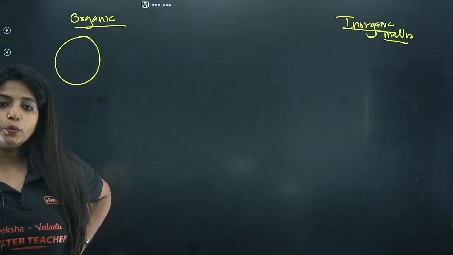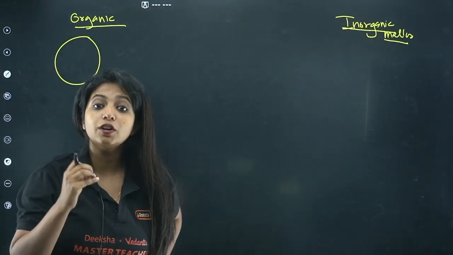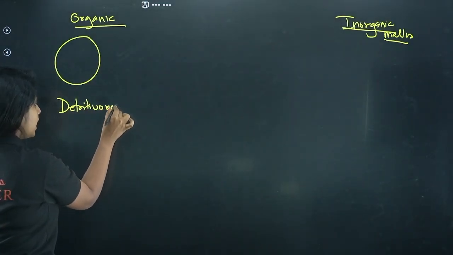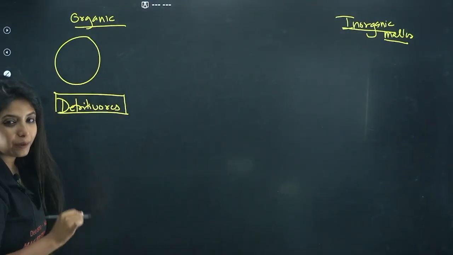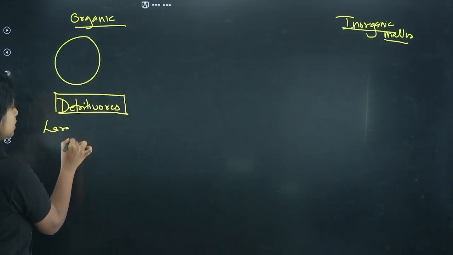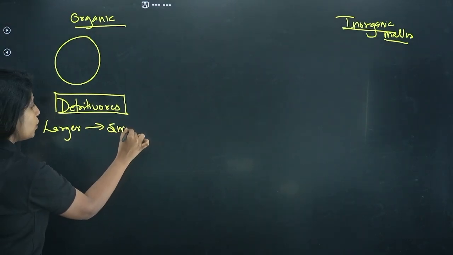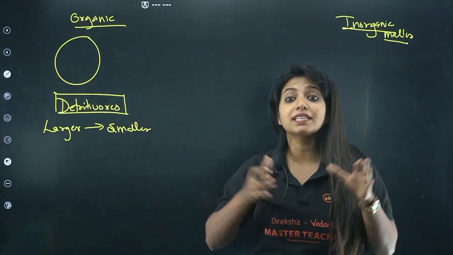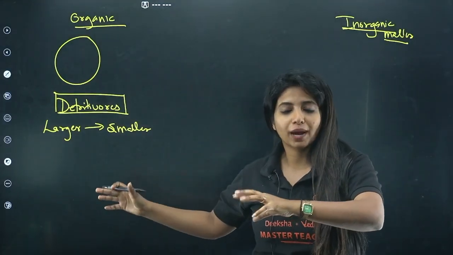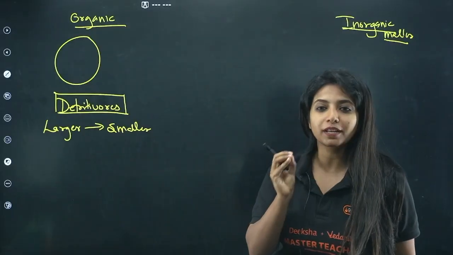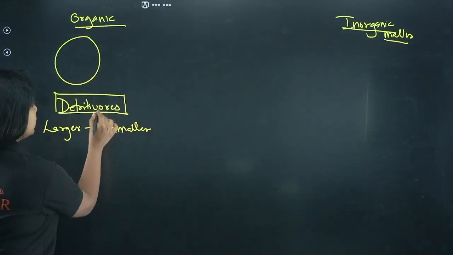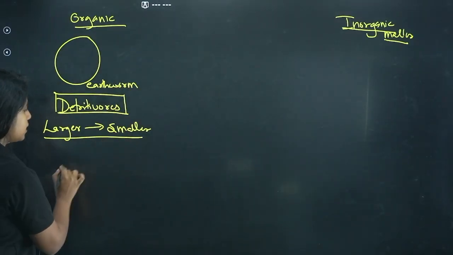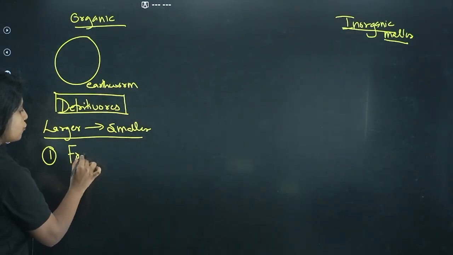So basically, first of all, you are going to need the help of detritivores. Detritivores are organisms which break down larger fragments into smaller fragments. You're talking about the physical breakdown, not the chemical bonding breakdown. Who does that? Detritivores. What is the most common example? Earthworm. And this is the first step, known as fragmentation.